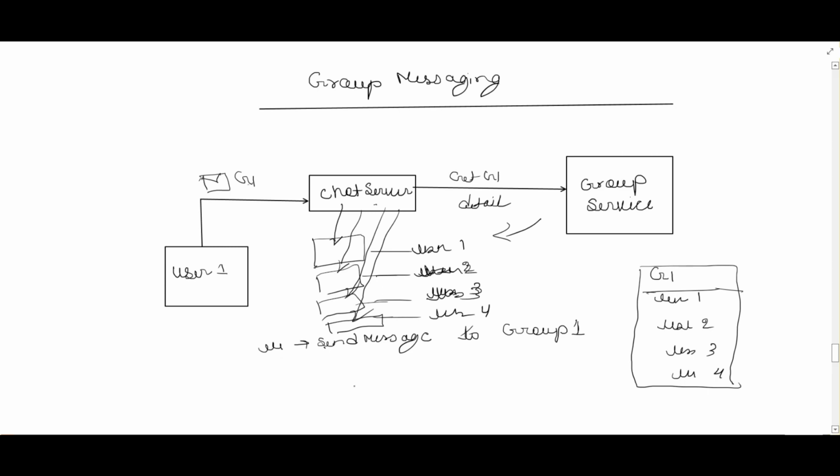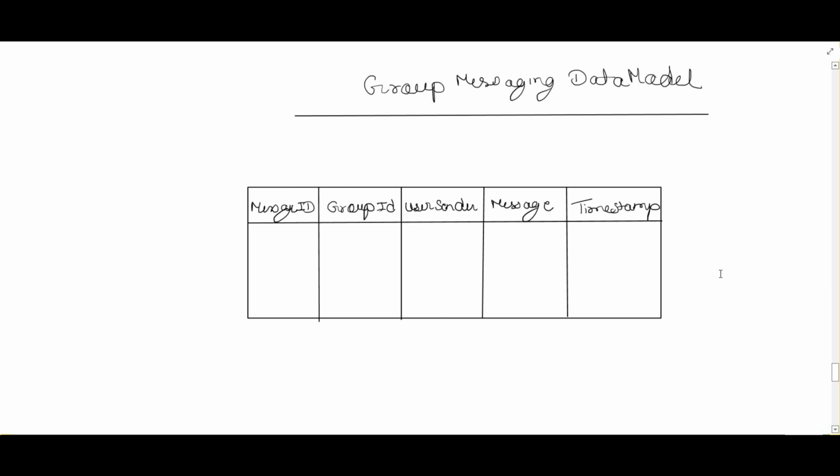So here we have covered group messaging support, right? This is the third feature. The first was login and one-on-one messaging, the third is group messaging support, and the fourth is last seen and the online/offline status, and how it is handled. So now let's proceed and check how that is going to be done. Before that, let's talk about the data model for the group messaging system as well.